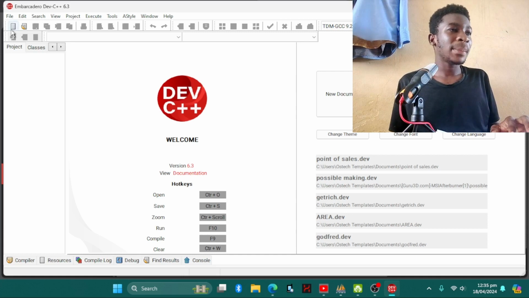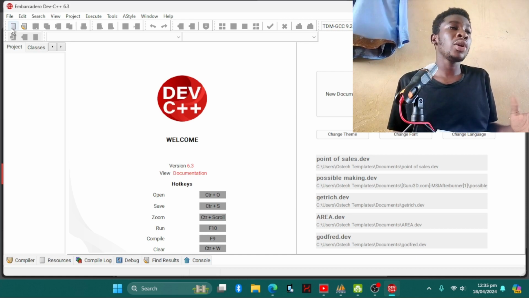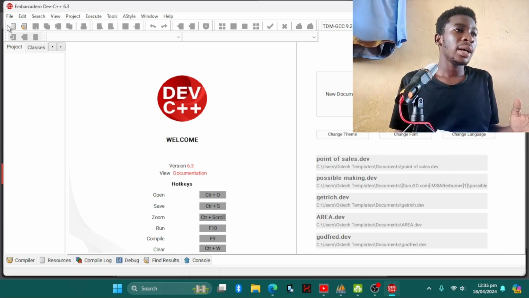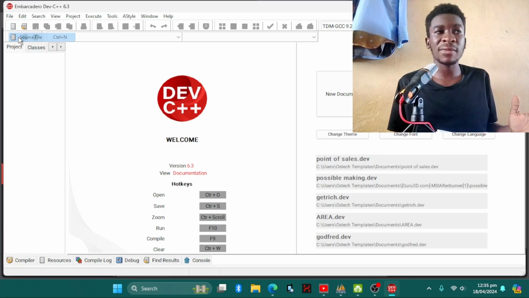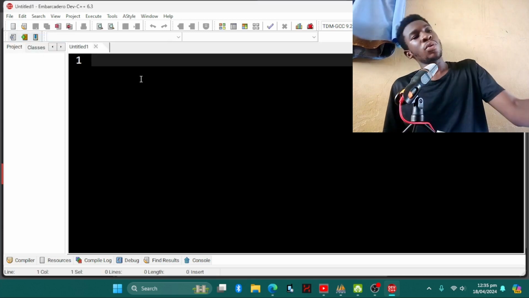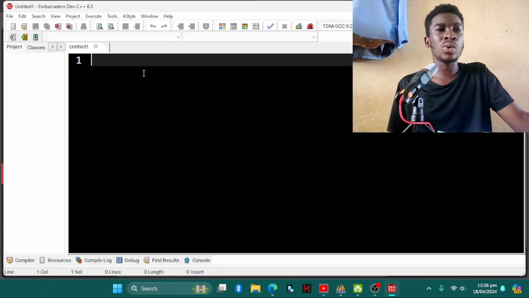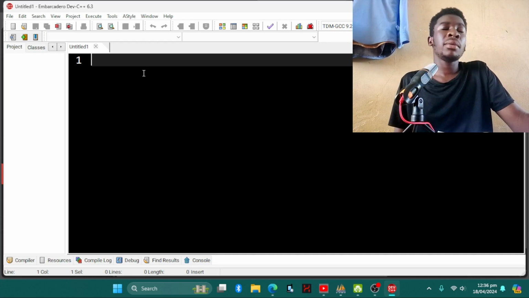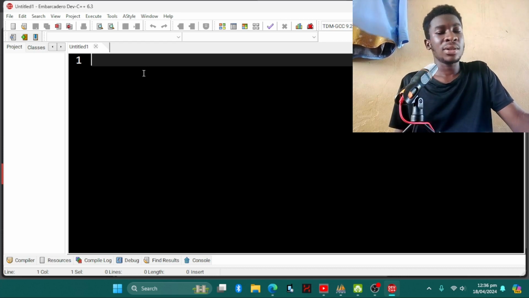To create a new source file, you open your Embarcadero Dev C++, which I've already opened. You click on New, and then you click on Source File. Then we have our black terminal here, which will allow us to input our code so that it will bring out something for us. The aim of every program you write is to take in data and bring out information.